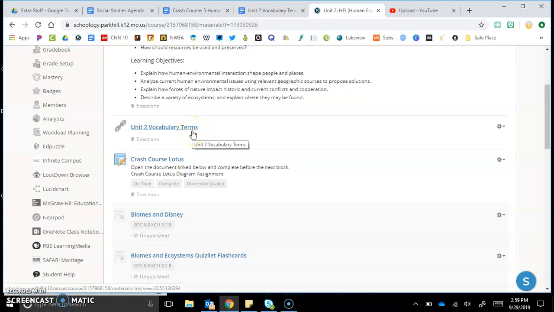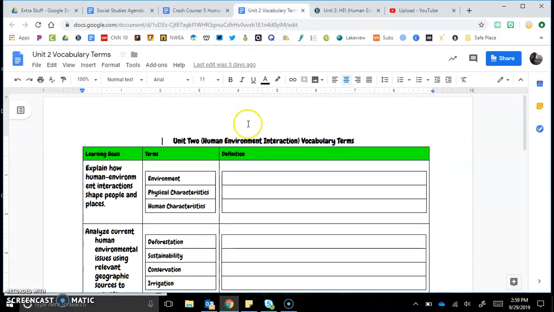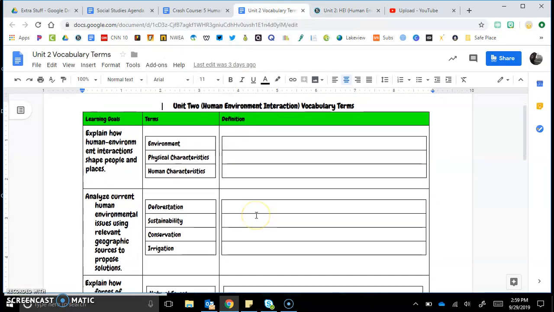You're going to click on this link here. It's going to make you make a copy, and then you're going to put that copy into the Social Studies folder that says Unit 2 in Google Drive. Okay. This is what that document should look like when you open it up. Make sure that you change the copy of to your name, and then remember you can hit this little file icon right here to move it to the correct folder.